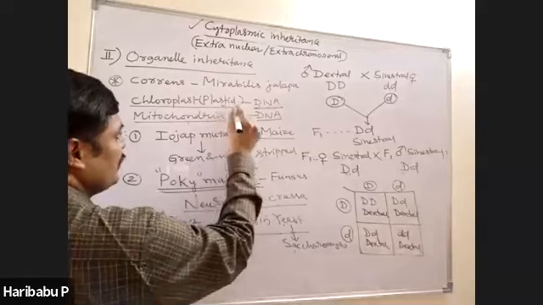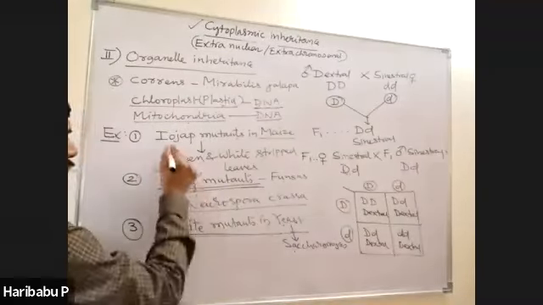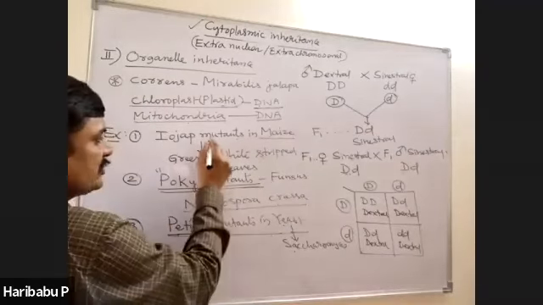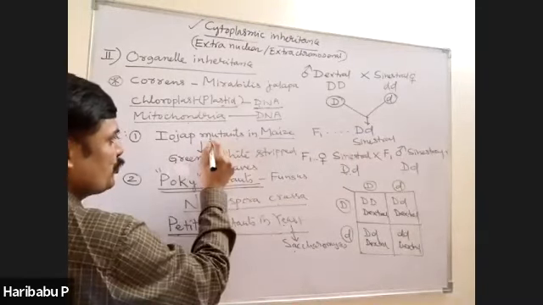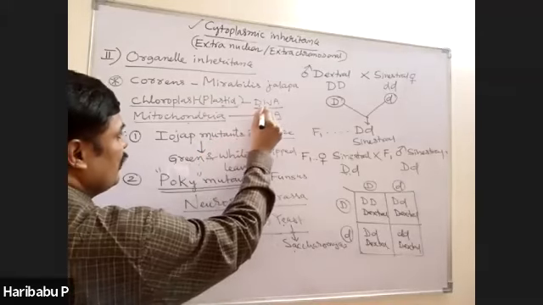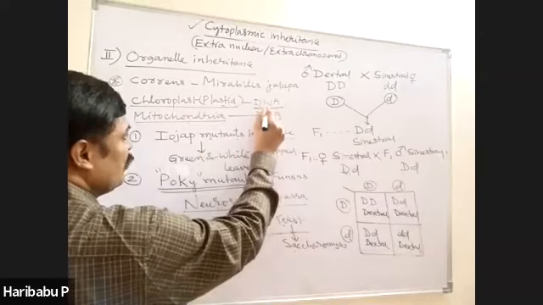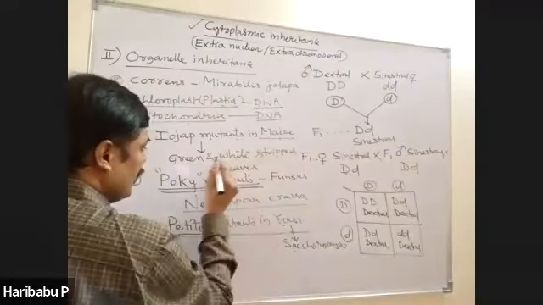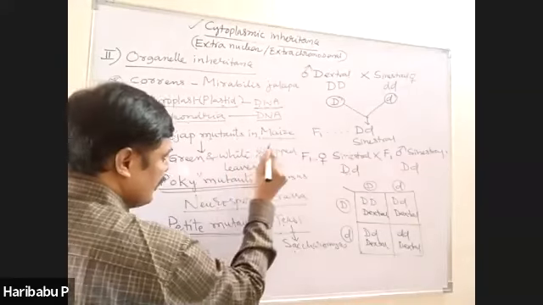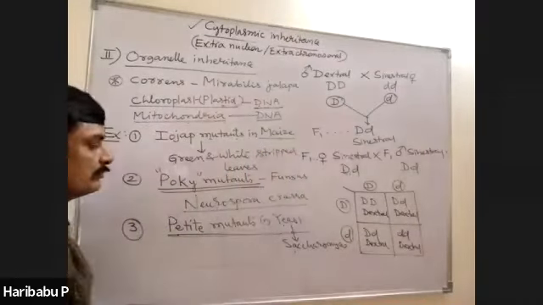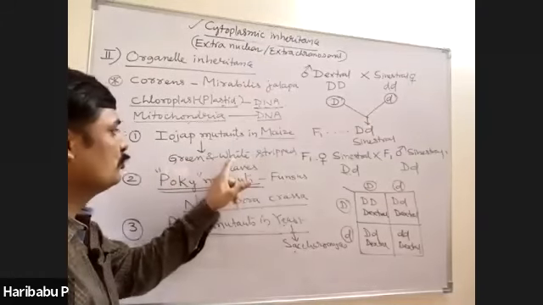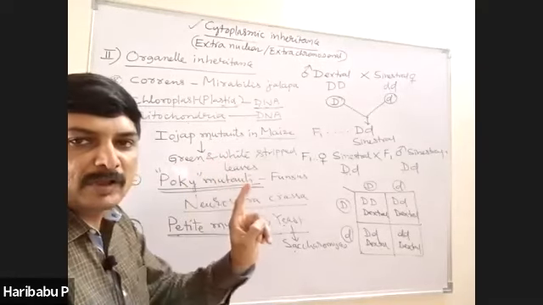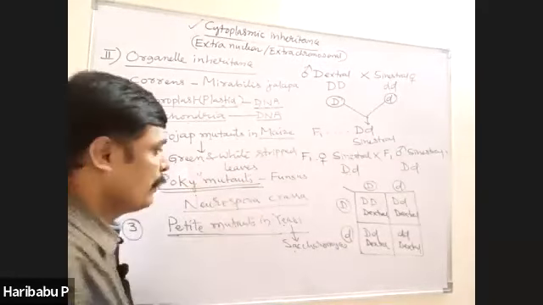Example for plastid inheritance: Iojap mutants in maize. These mutant varieties of plants are produced due to transfer of DNA through cytoplasm. These mutants are characterized by green, white and striped leaves. So these are due to organelle inheritance, but not due to nuclear inheritance.